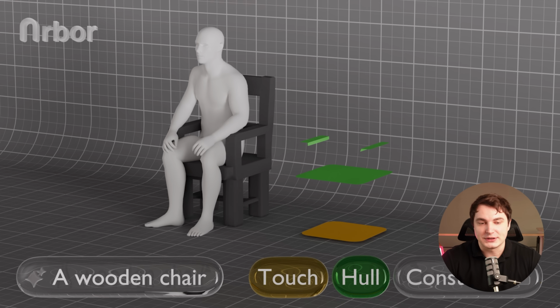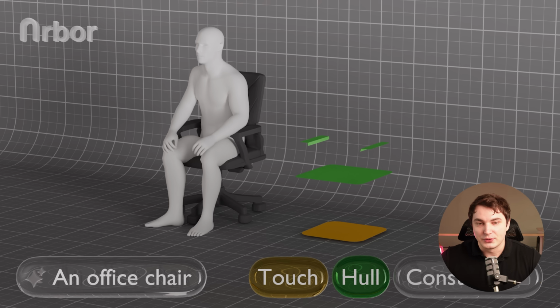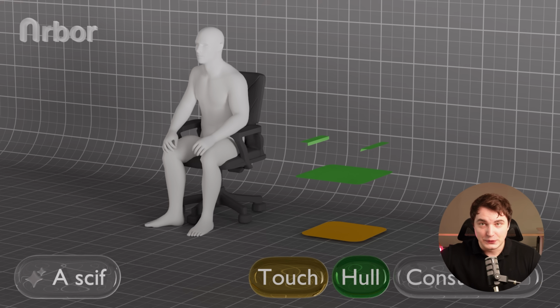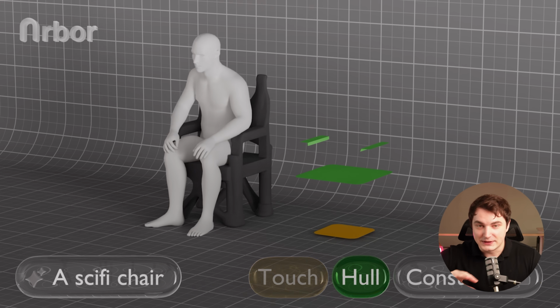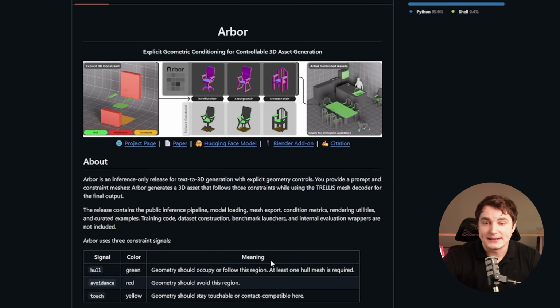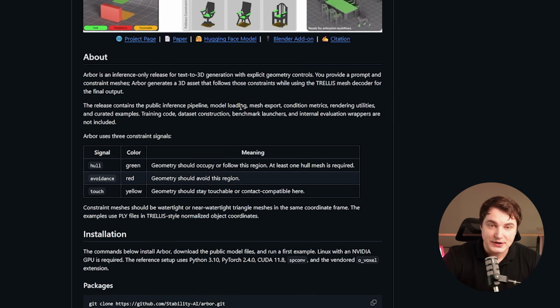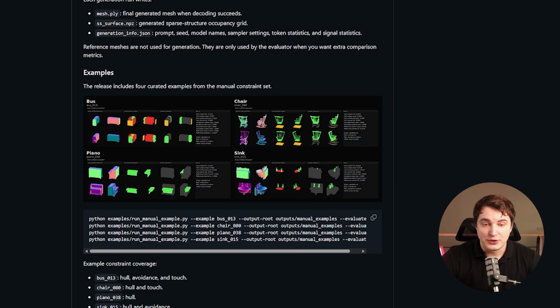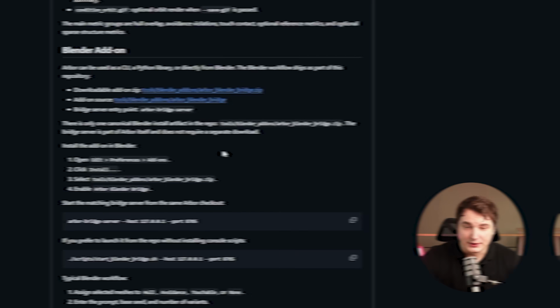I really want to see this work together with Tripo and Houdini, where you can do some primitives, say like, okay, definitely nothing here. That will really make sense. Right now, again, it's only text to 3D together with constraints, but everything is released and you can actually try to run it locally. And then last but not least, we have Krea 2.0, and this is also really cool to see.